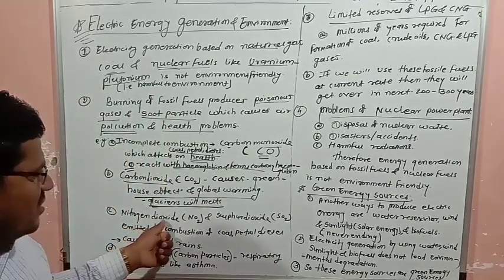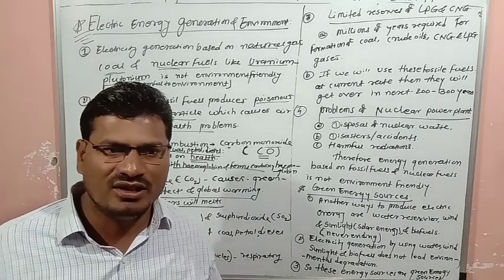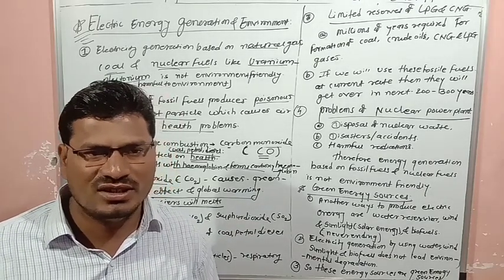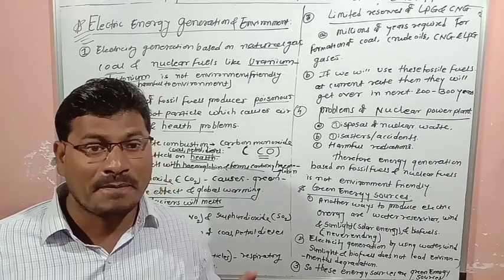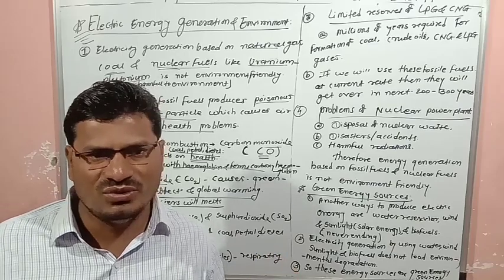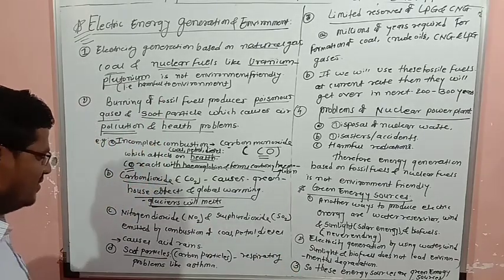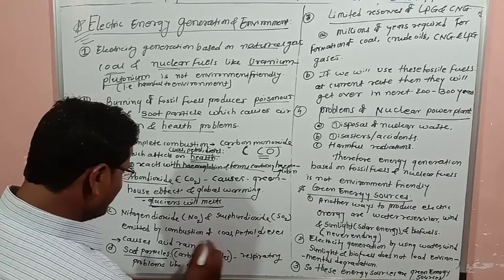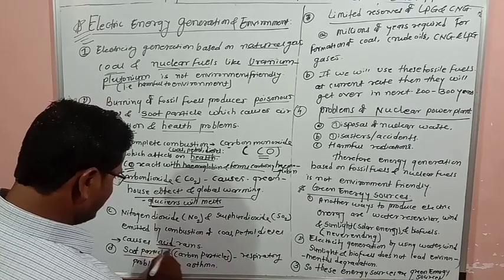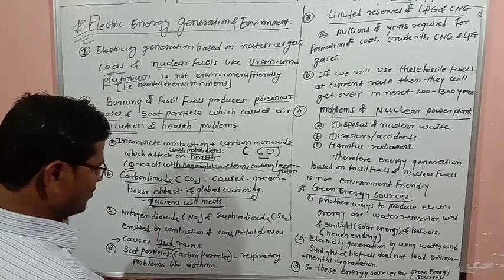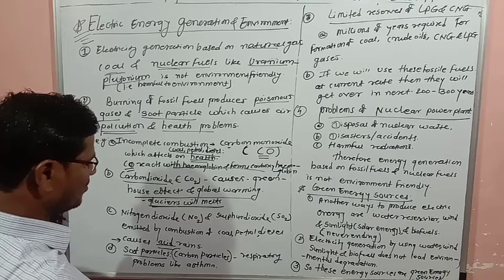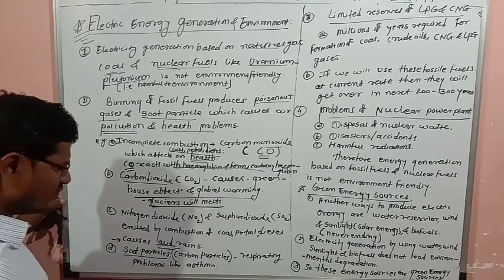Another one is nitrogen dioxide and sulfur dioxide. These are poisonous gases, and they react with rainwater and cause acid rain. Acid rains have harmful effects on plants as well as animals.